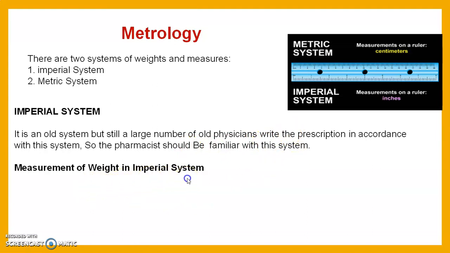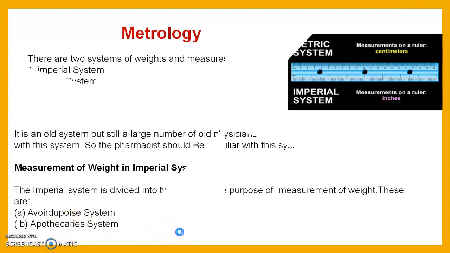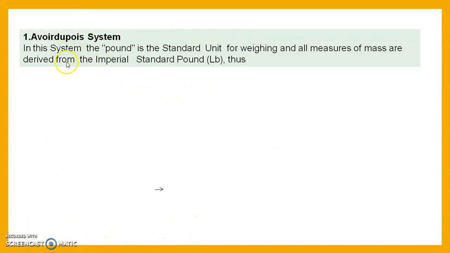Measurement of weight in the imperial system. The imperial system is divided into two parts for the purpose of measurement of weights. These are the Avoirdupois system for weight and the apothecary system for weight. First of all, we see the Avoirdupois system. In this system, pound is the standard unit for measuring, and all measures of mass are derived from the imperial standard pound.